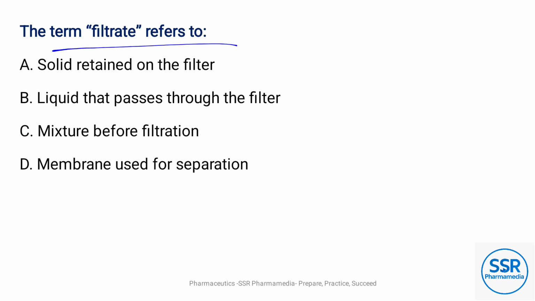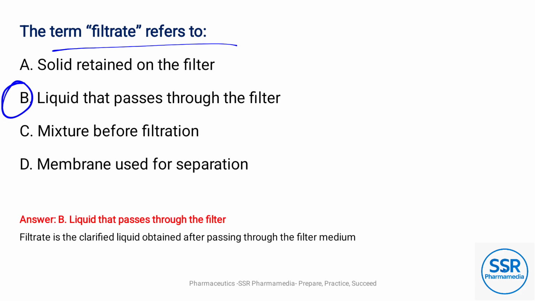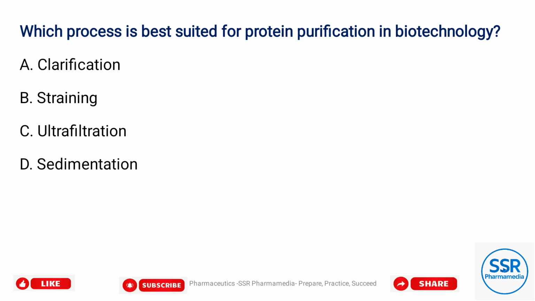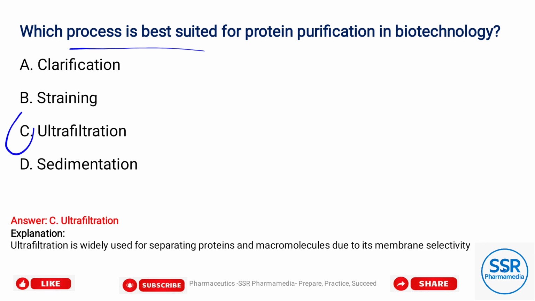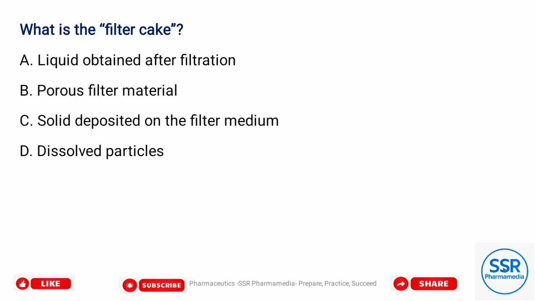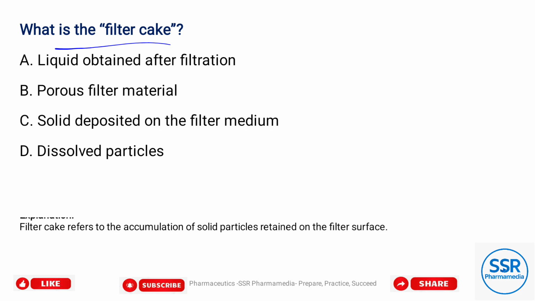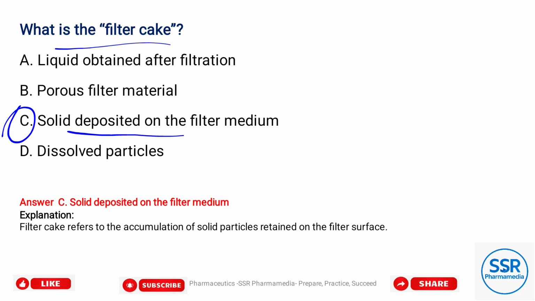The term filtrate refers to, option B, liquid that passes through the filter. Which process is best suited for protein purification in biotechnology? Option C, ultrafiltration. What is the filter cake? Option C is the answer, solid deposited on the filter medium.